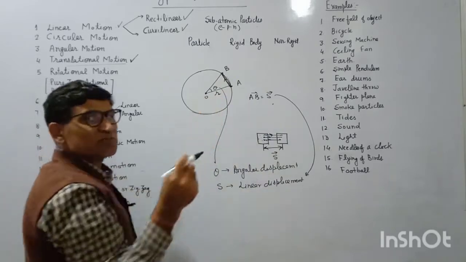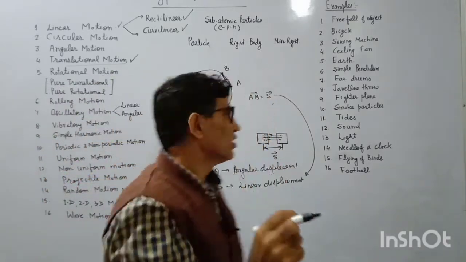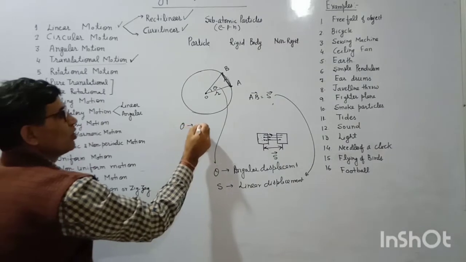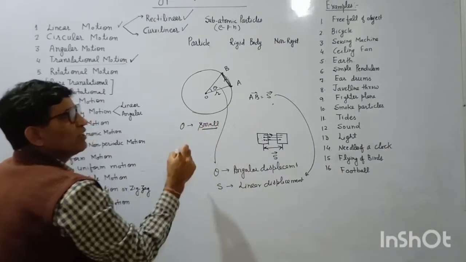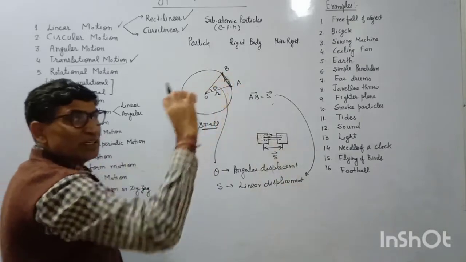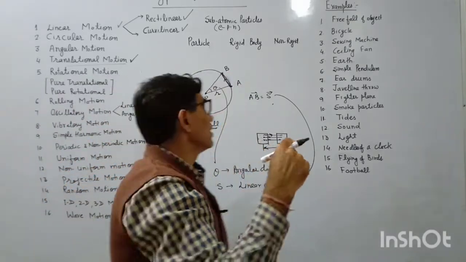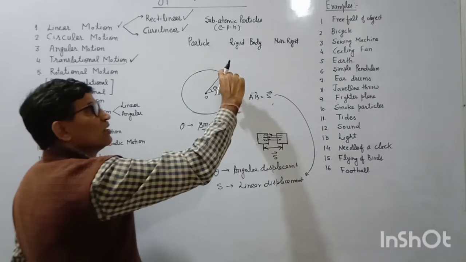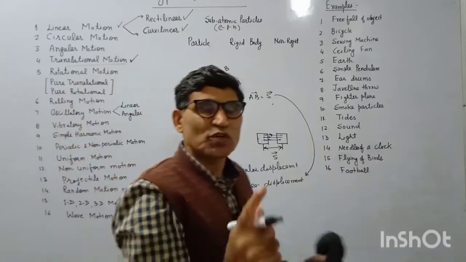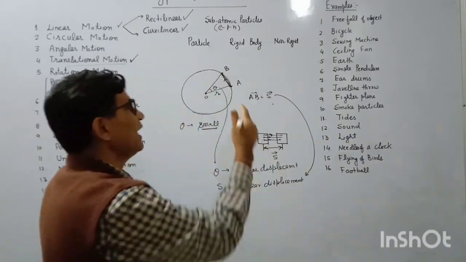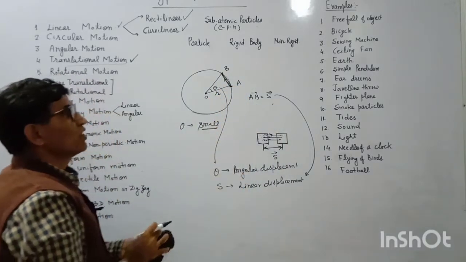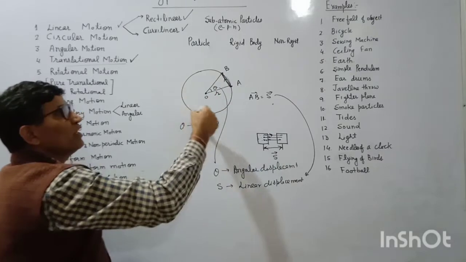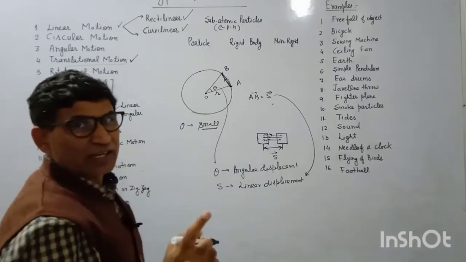If this angular displacement theta is very, very small, then the linear displacement AB and the distance become the same. The magnitude of the linear displacement and the distance covered by the body will be the same, when the motion of the body is on a circular track.